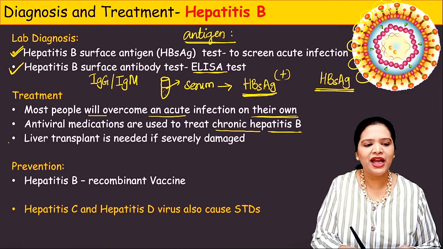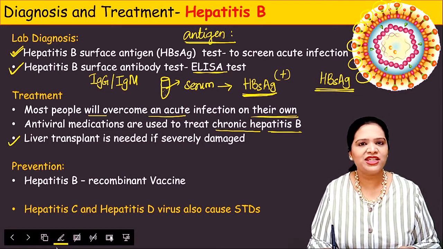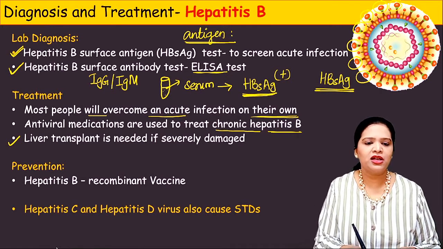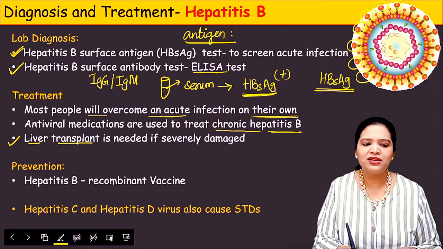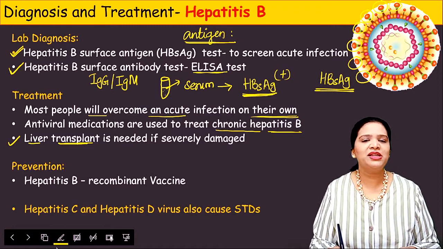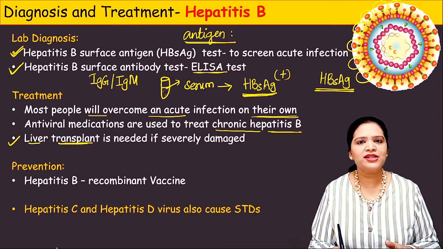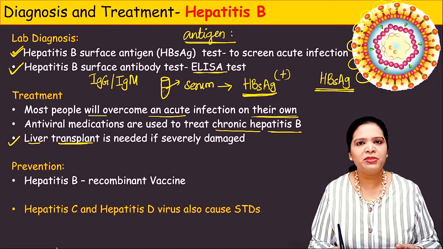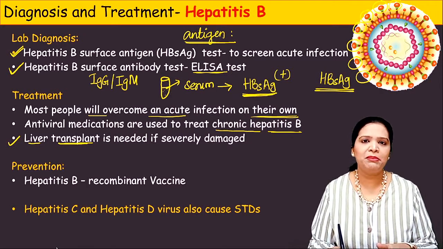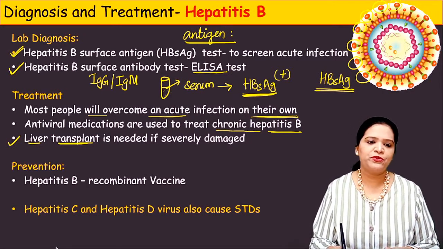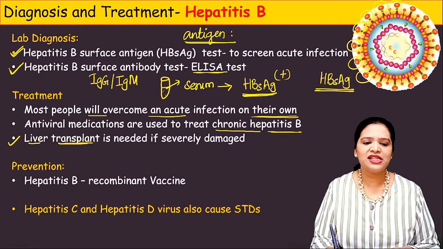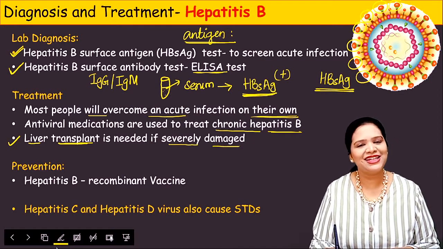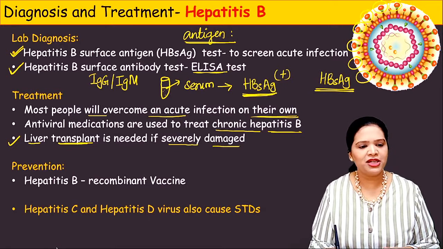Okay. And here we use antiviral medications for the chronic treatment. And if the liver is completely damaged, that means if the liver is in the cirrhosis stage or in the cancerous stage, treatment will not be effective. The patient compulsorily needs transplantation. Okay, so liver transplantation is needed if it is severely damaged. So these are the treatment methods.